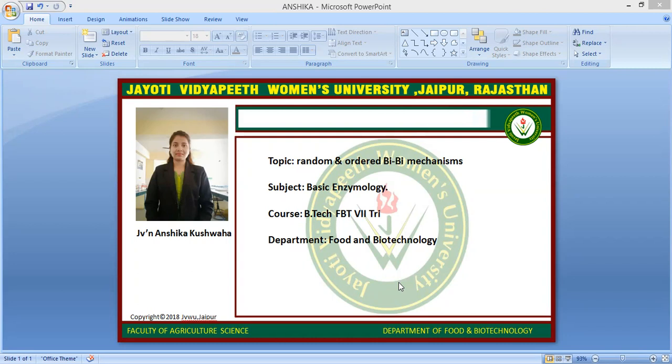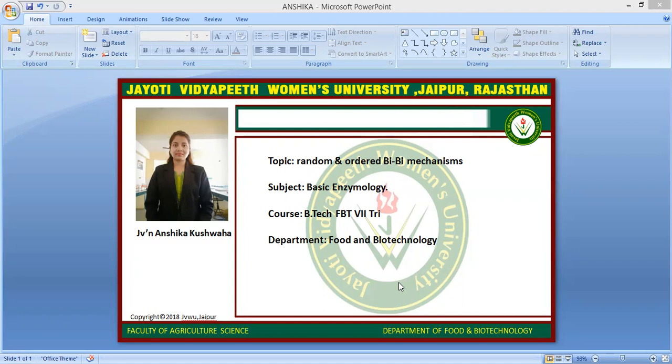Afterward, during the reaction, the pyruvate is reduced to lactate while NADH is oxidized to NAD plus by the enzyme. Lactate is then released first, followed by the release of NAD plus. This is a characteristic of a ternary complex, which consists of three molecules bound together. Before catalysis, the substrate and coenzyme are bound to the enzyme.